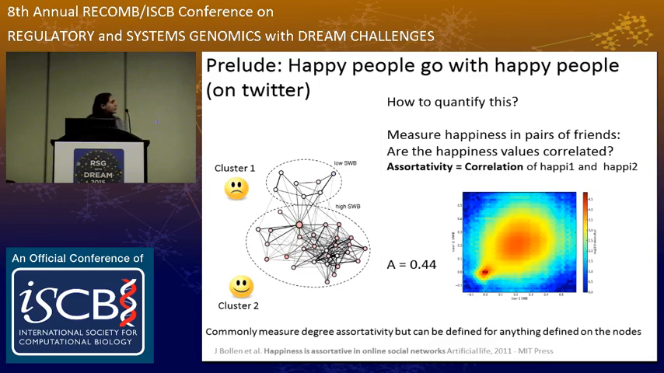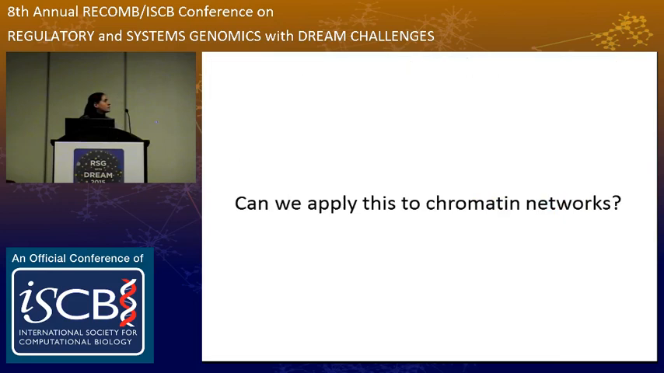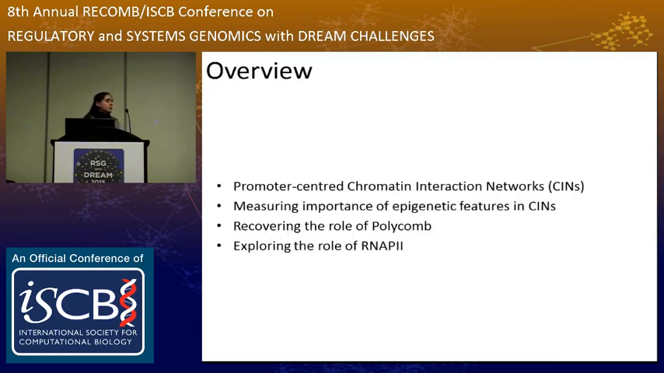I guess that's a pointer. And basically you can see a correlation, and therefore you can conclude that happiness is assortative on Twitter networks. So we wanted to know if we could actually apply this to chromatin networks, which is what we're actually interested in. So I'm just going to describe what we did using promoter-centered chromatin interaction networks.